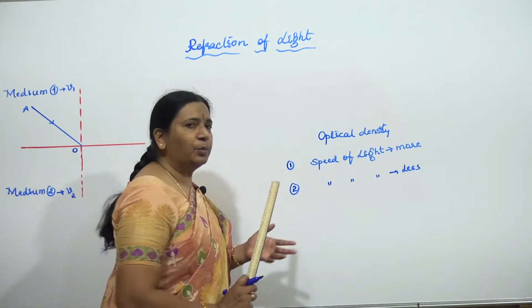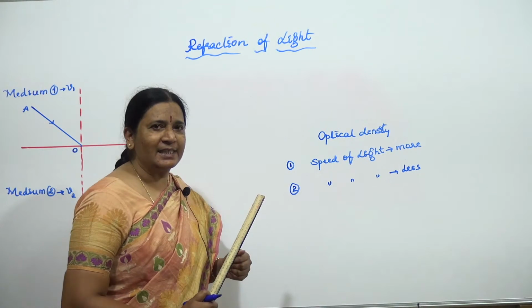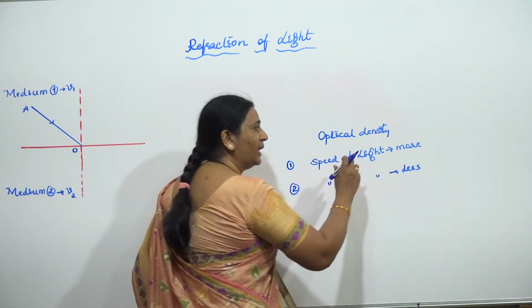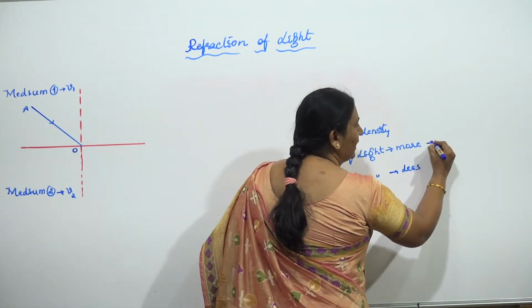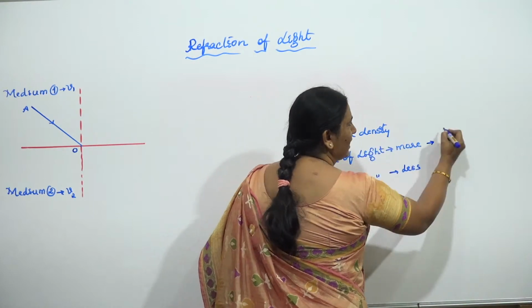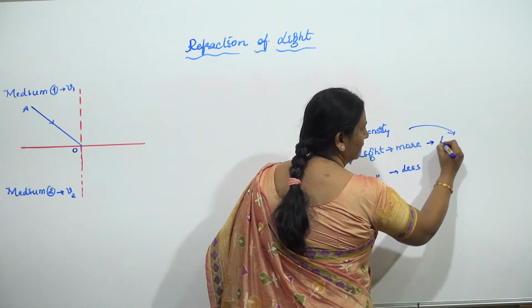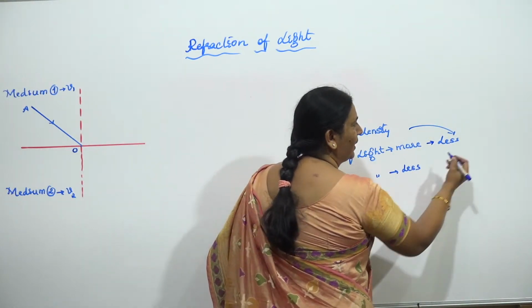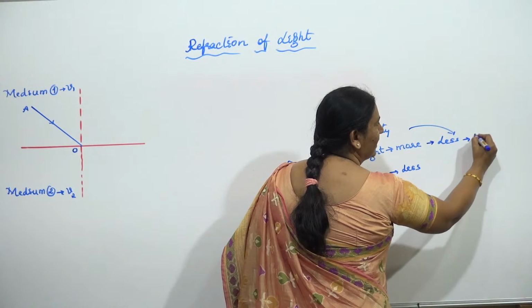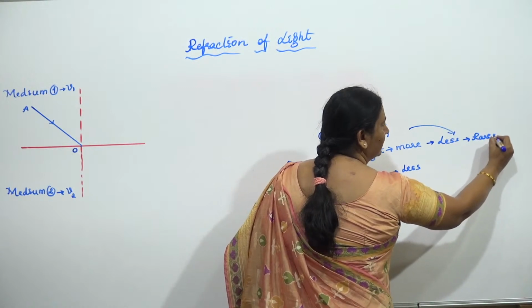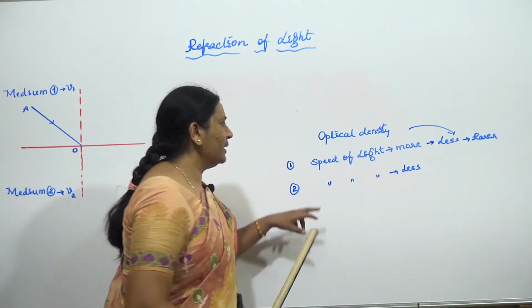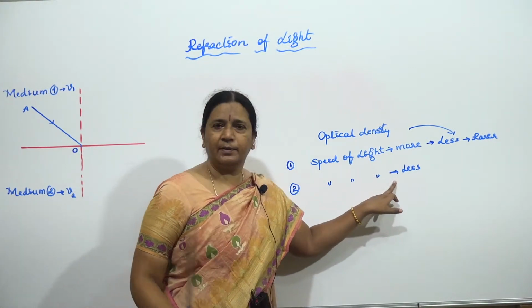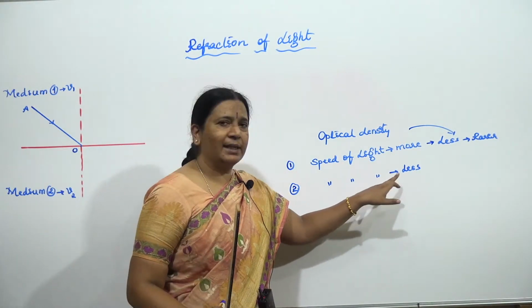And what about the optical density then? If the speed of light is more, I say its optical density is less, and in comparison I call it a rarer medium. Whereas the speed of light in the second medium I have taken as what? Less.